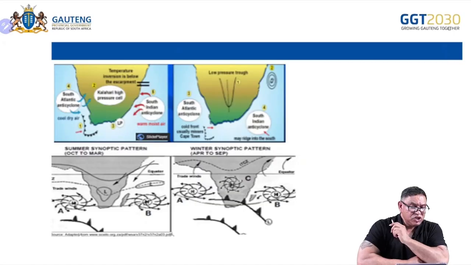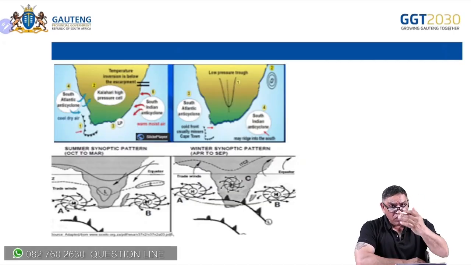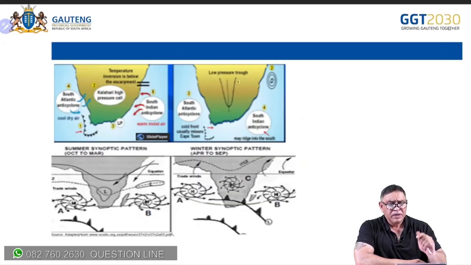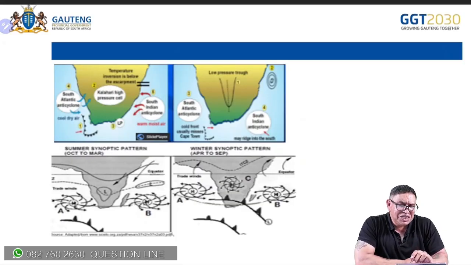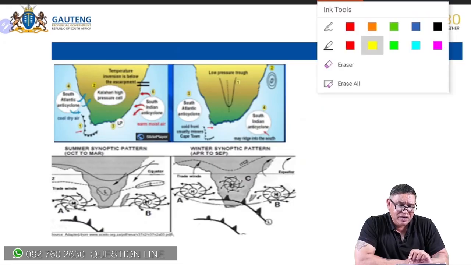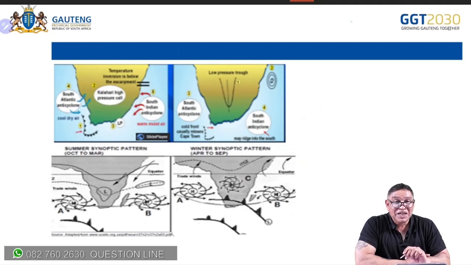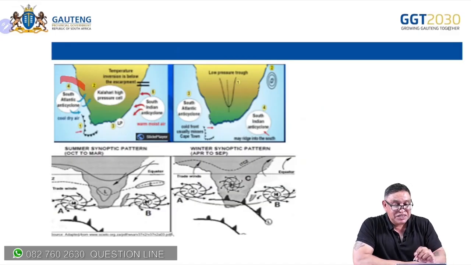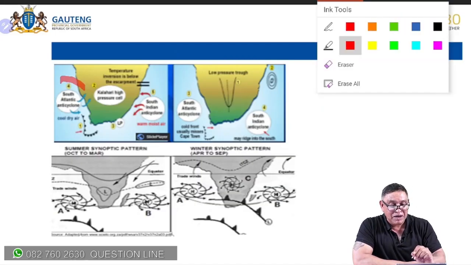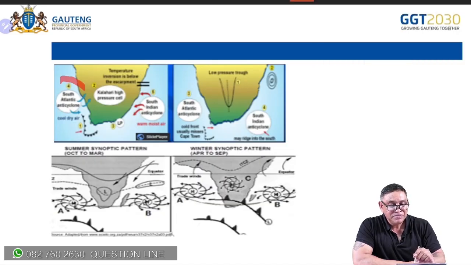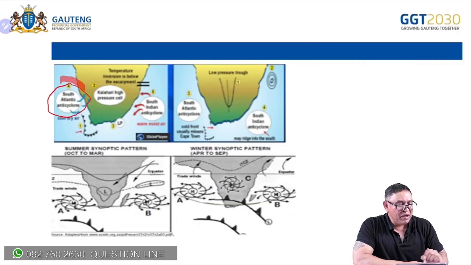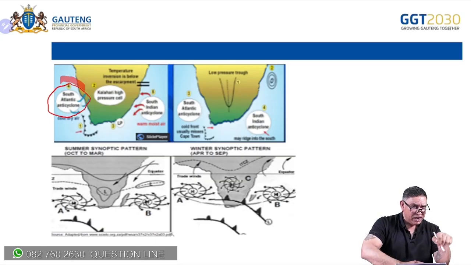Now, I want to show you something here. All right, we've already discussed it in terms of a synoptic map. Okay, I'm getting comments about changing my pen. Learners, I don't think you like my pen, and yellow is my favorite color. But anyway, we'll change it, eh? You've requested that I use a red pen, so I'm going to do my best, and I hope it's coming in red. All right, there's the three high-pressure systems, and I think it's still coming a bit thick, and I must go thinner. Let's hope, yes. There we are. So I'm going to have a bit of a shake. You know, it's my age and my hand shakes a bit.